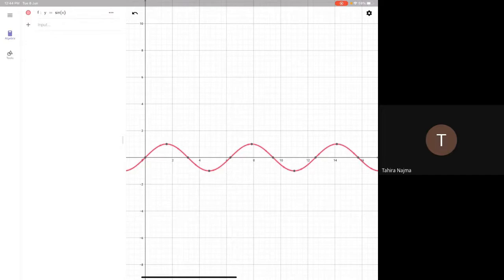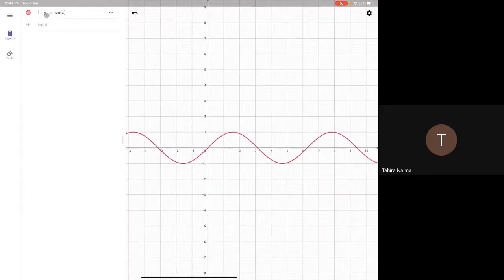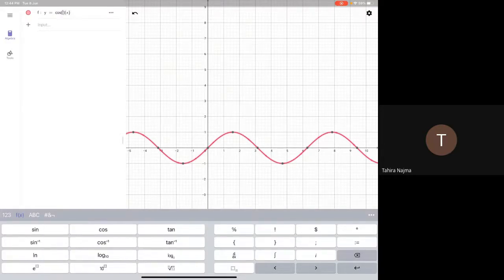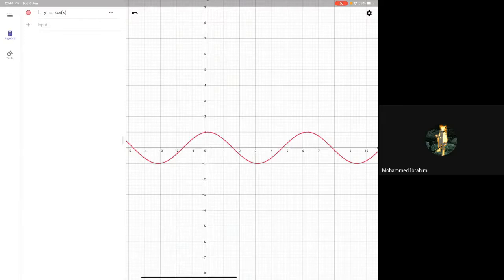Now let us see how the graph will be for cos. We will see cos. Look, the graph of cos actually remains the same, but it will just be displaced. That also you will understand later, why. So this is cos x. The graph of cos is like this, so there is a little difference. Can you see? The cos graph is a bit shifted.